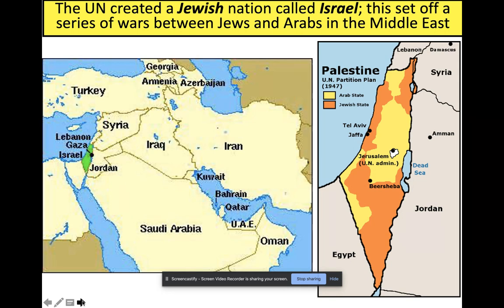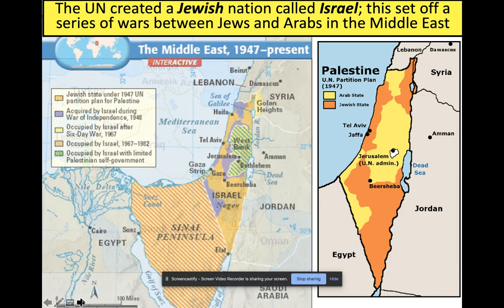Another thing that happens after World War II, the country of Israel is created after everything that happens during the Holocaust. The world decides that the Jewish people need a homeland of their own. They are given this land of Israel in the Middle East. We'll talk more about that towards the end of the year. So we're just going to zoom ahead from there.